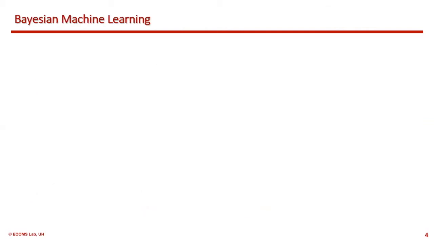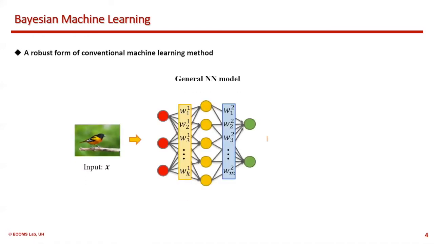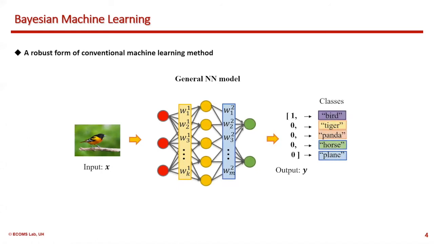The Bayesian method has emerged as a promising solution to improve the robustness of machine learning. A general NN model can identify the input if the model is well trained on it. But once the model meets an unfamiliar one, it may give a wrong prediction.